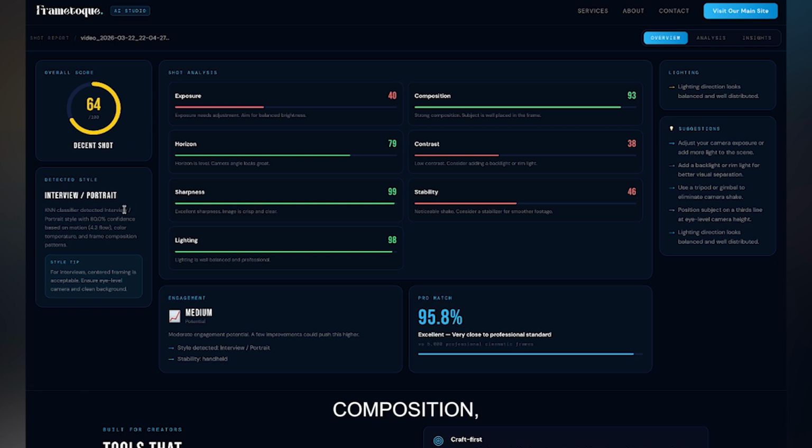Exposure, composition, horizon, contrast, sharpness, stability, lighting. Each one scored, each one explained, each one with a specific actionable suggestion. This is cinematography feedback that actually tells you what to fix and how.